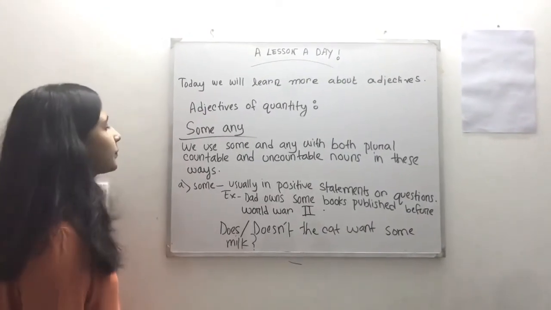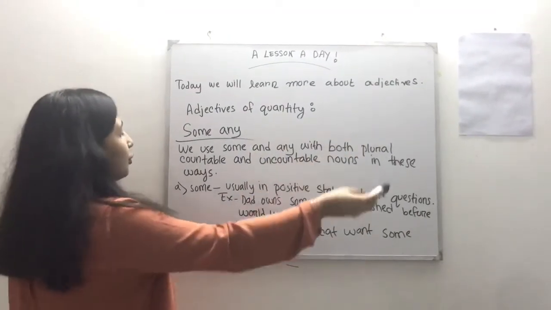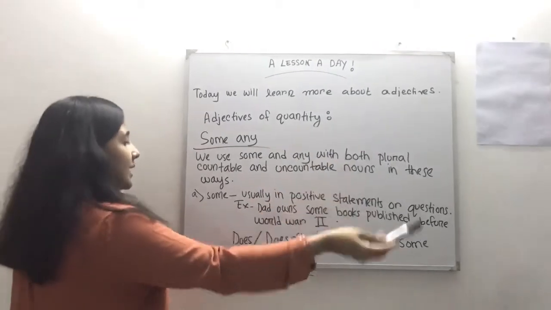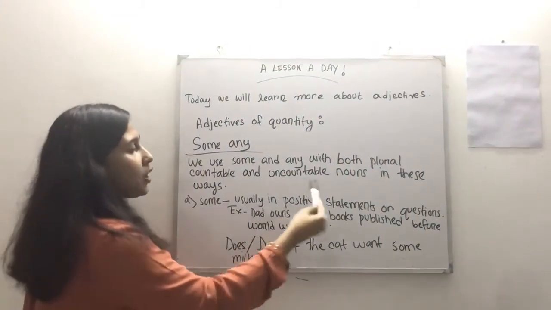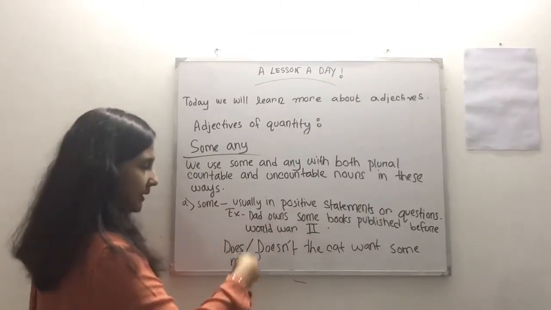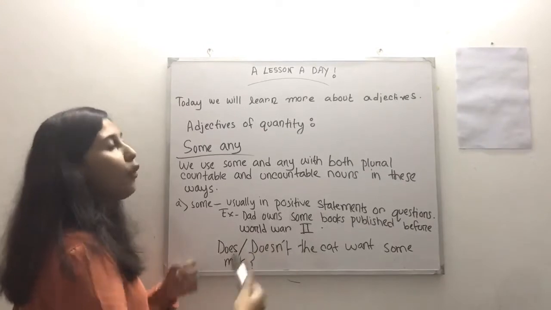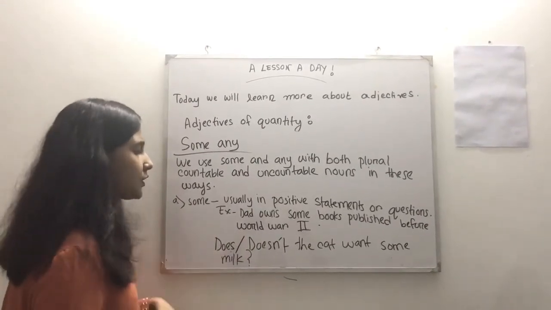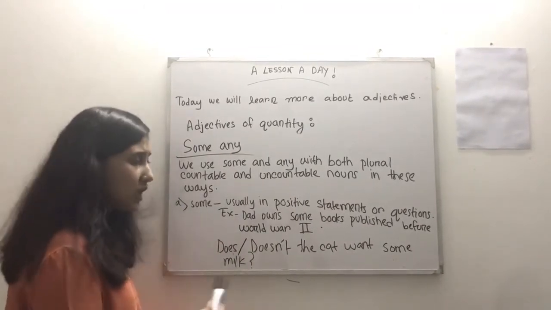Some, any. We use some and any with both plural countable and uncountable nouns in these ways. Number A, some is usually used in positive statements or questions. Example, Dad owns some books published before World War II. Another example, does the cat want some meal? It's a question.